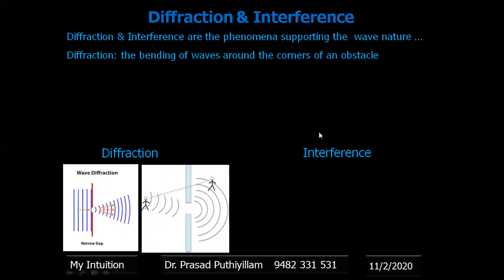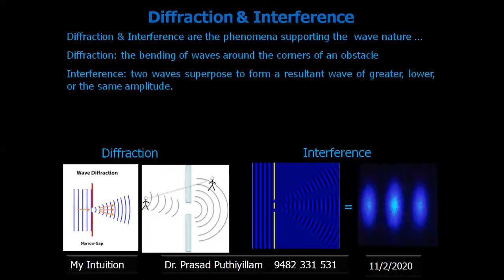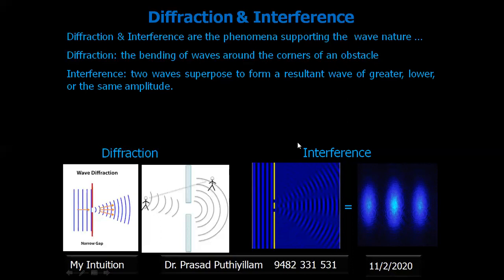Interference is better explained with light waves. When light is allowed to pass through small orifices, small holes nearby, the waves can interact. You can see that waves are coming out of the first hole as well as the second. Two waves superpose, which results in increasing the amplitude or lowering the amplitude, or you may get the same amplitude.